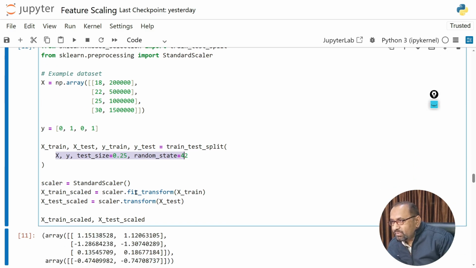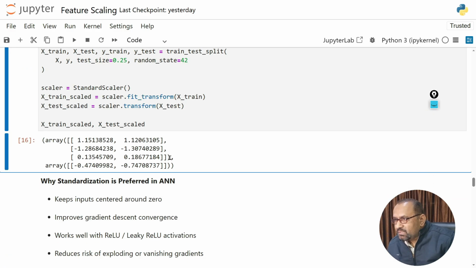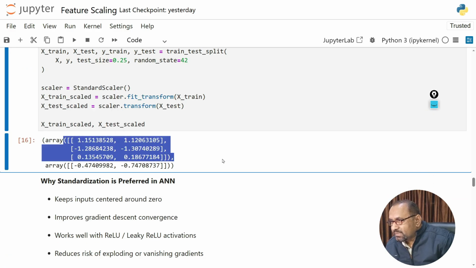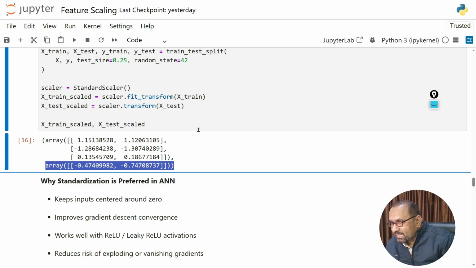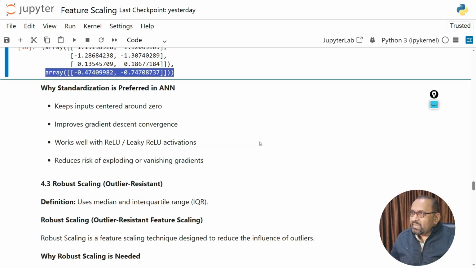After that we need to use the StandardScaler function, then we will fit_transform x_train and scaler.transform x_test. Here we will print both x_train_scaled and x_test_scaled. Control and enter. Yes, so here these values are x_train_scaled and these values are x_test_scaled. Okay, so why is standardization preferred in artificial neural networks? Keep these points in mind. It keeps input centered around 0.